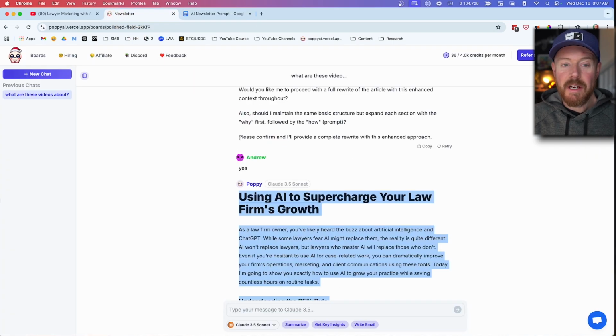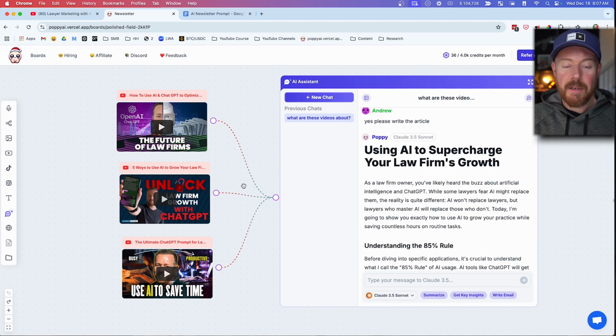But you can see I did this entire thing using Poppy.ai. And I've used way more in-depth boards than this. This is just a very simple board, but it shows you how you can basically put all this in, train it, and it works really well.